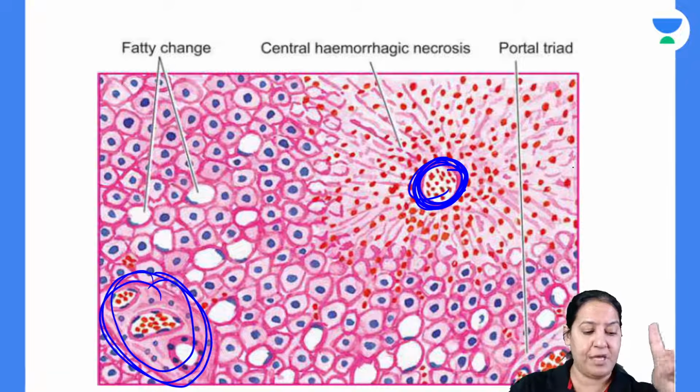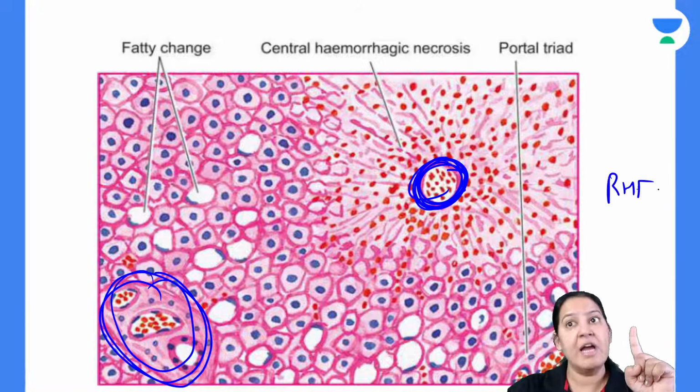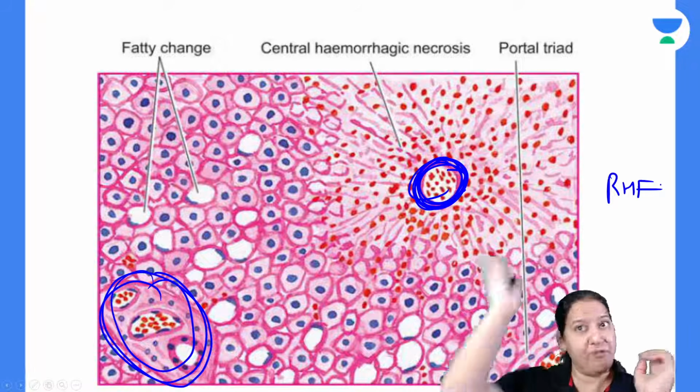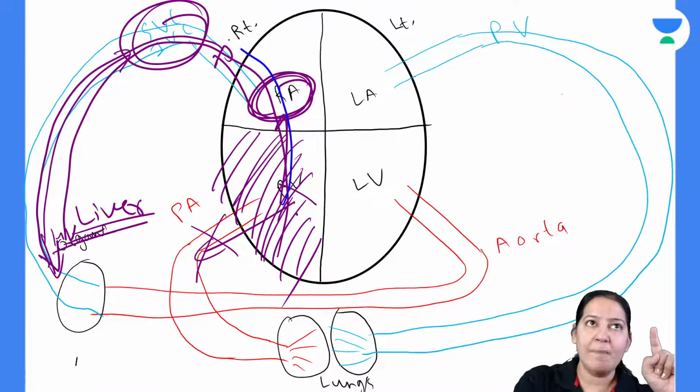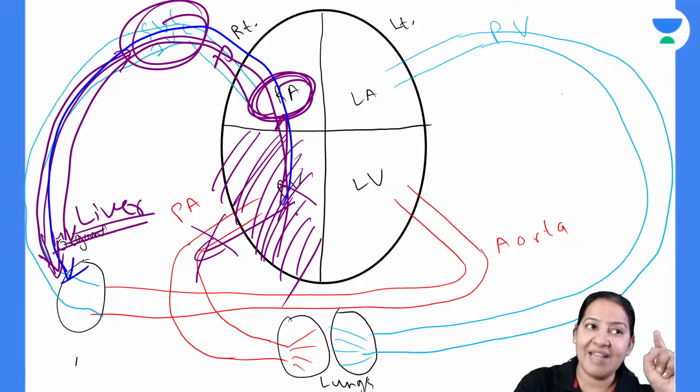Now you tell me, in right heart failure, which one will be dilated due to the backflow of the blood? In right heart failure, the blood is going backward, no? So it is going backward, and it is dilating the hepatic vein.